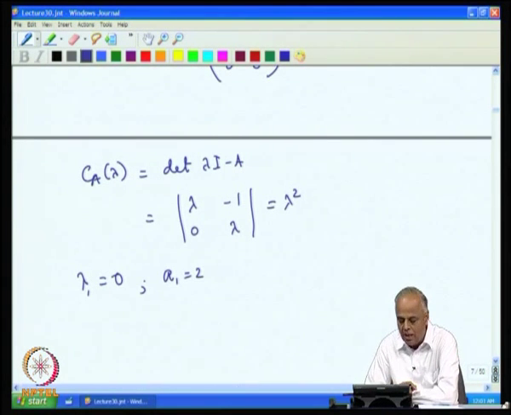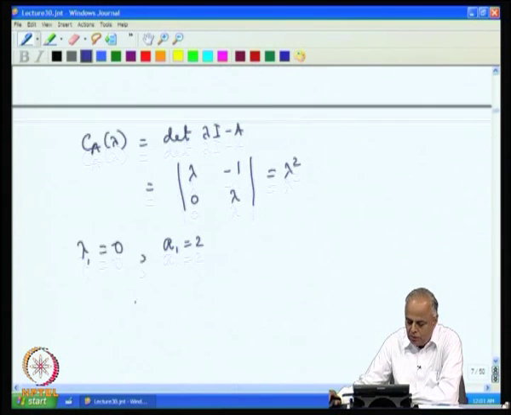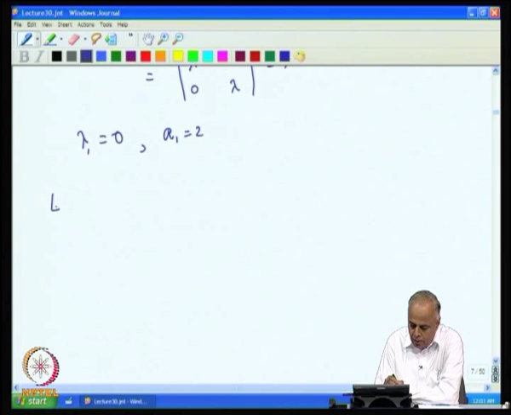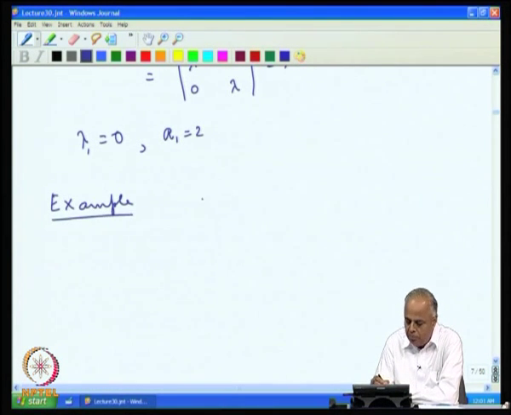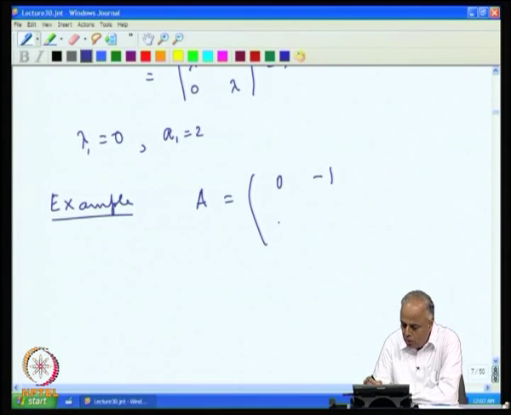So, here is an example where we have only one eigenvalue and its algebraic multiplicity is 2.